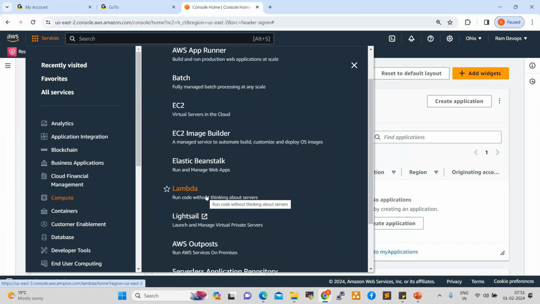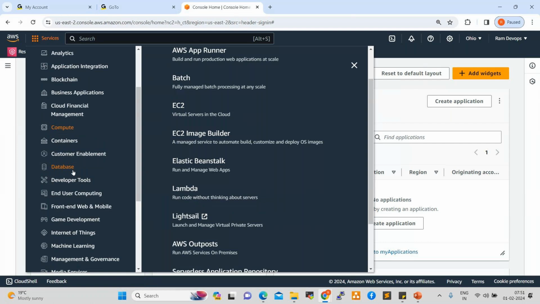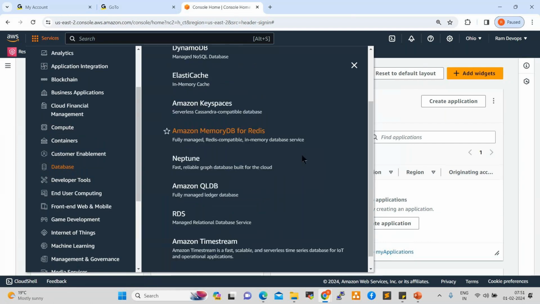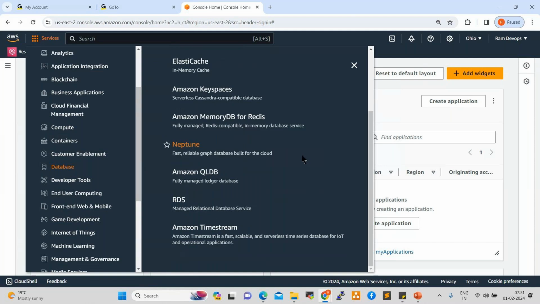Okay. Next one is the databases. Click on databases here. Different databases are there: RDS, DynamoDB, right? So in this database also, we have one service. In our course content, we have database also, right?